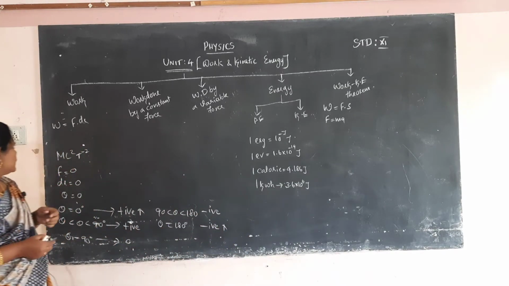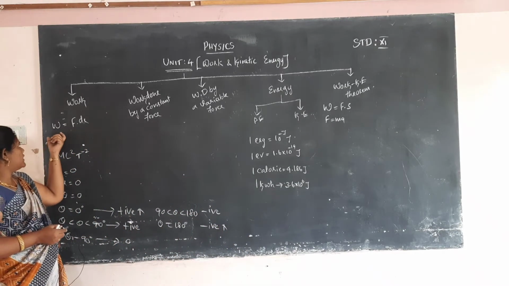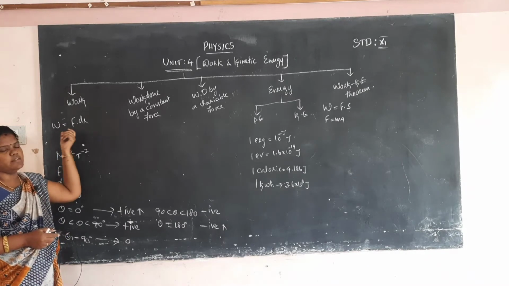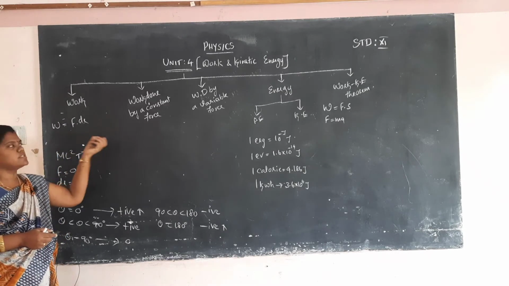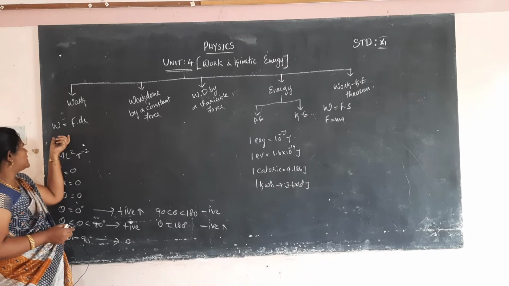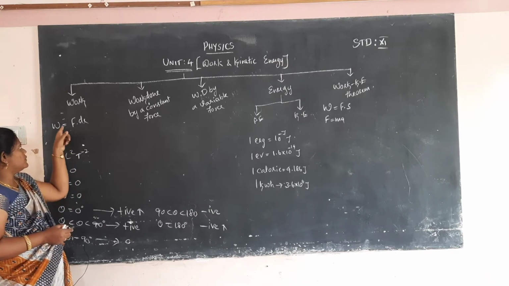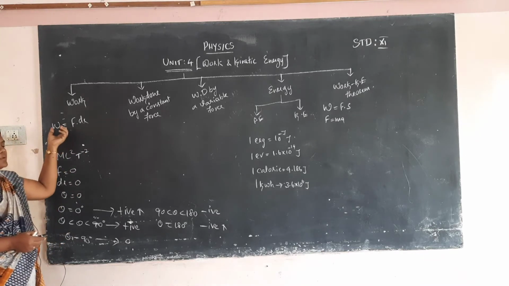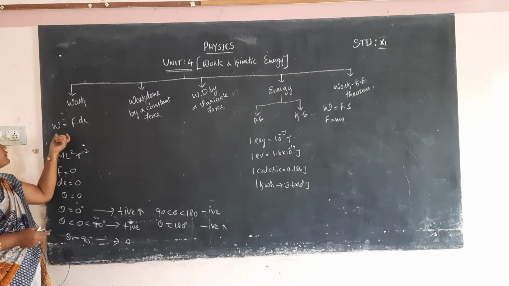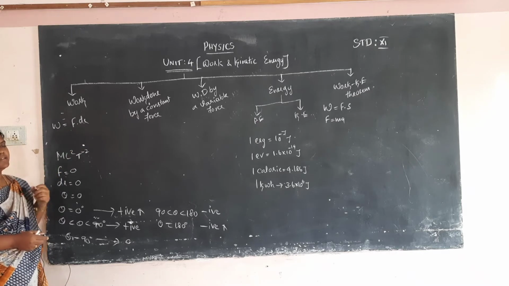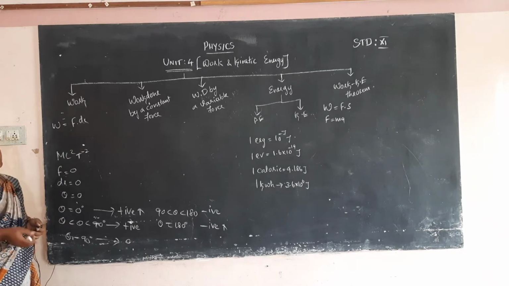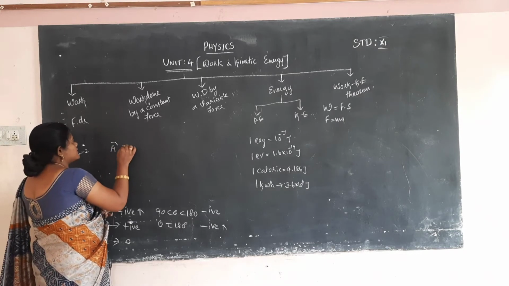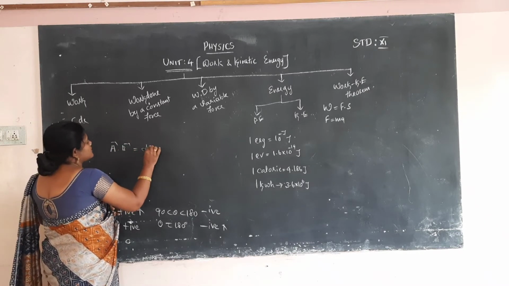Work I already told. Work is when a force is applied to a body and the body is displaced some distance. So the formula is W = F · dr. Work done is equal to the scalar product of force and displacement. A · B means A vector dot B vector is equal to AB cos θ.